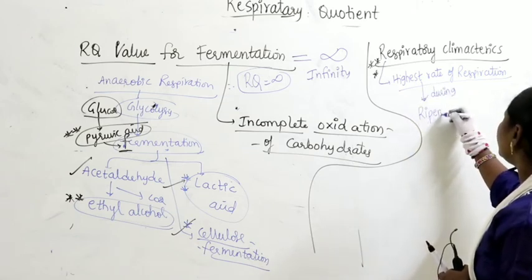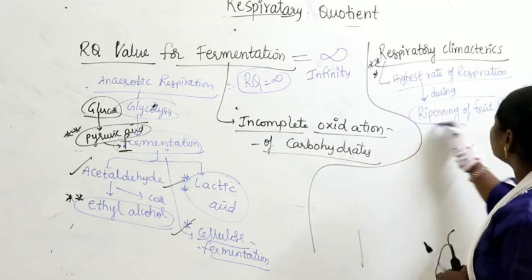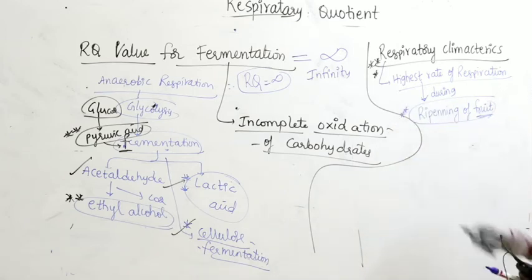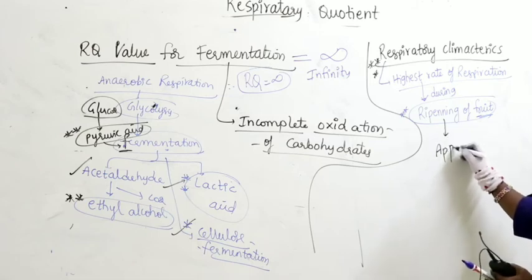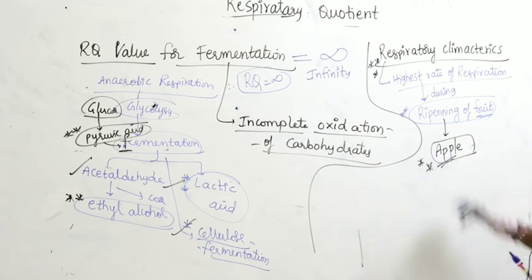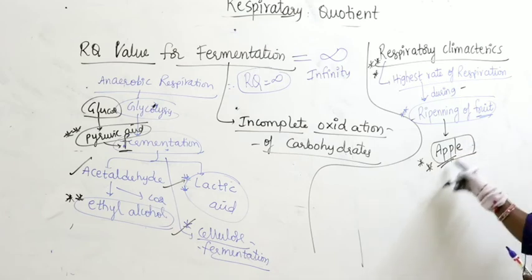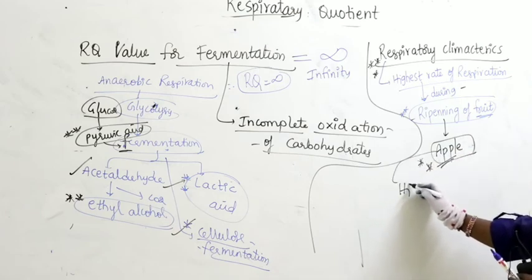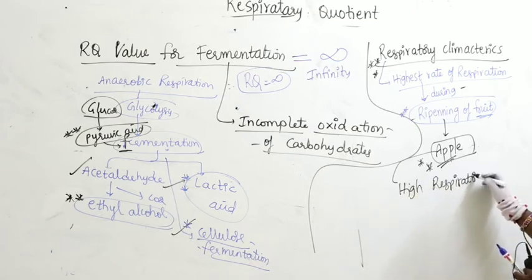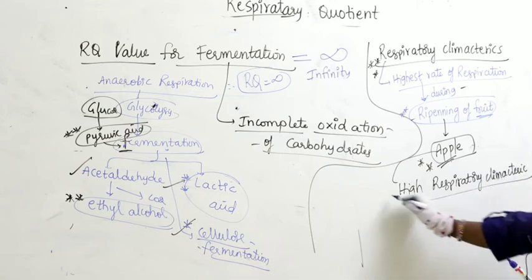Especially, which fruit do we mainly talk about here? Mainly apple. The highest rate of respiration occurs during the ripening of apple. So apple shows a high respiratory climacteric. Very, very important.